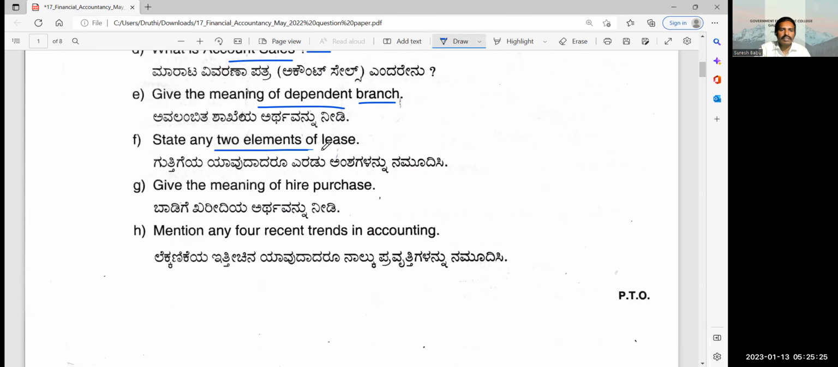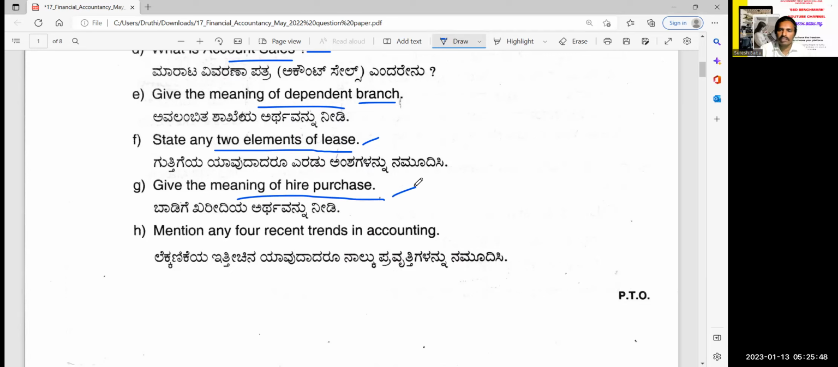Then, state any 2 elements of lease. You don't have this question in the syllabus. Anyhow, lease is an agreement. In hire purchase, the agreement contains the name of the hire purchaser, hire vendor, terms, conditions, everything. Give the meaning of hire purchase. You know it very well.